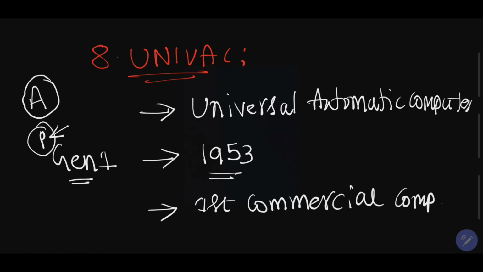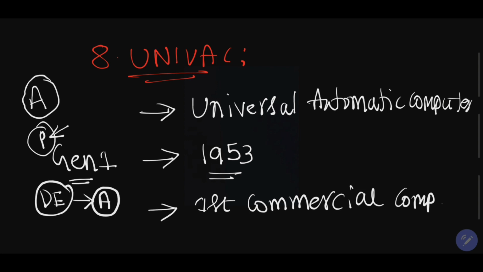The next one is the differential engine, which is just adding. With the help of the differential engine we have the analytical engine. With this analytical engine, Charles Babbage is the father of computers. Ada Lady Lovelace is the first programmer, and the program is called the binary arithmetic algorithm.